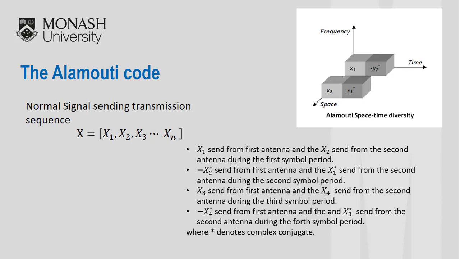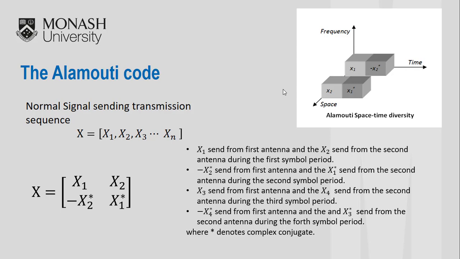At the second time slot, the negative complex conjugate of x2 is sent from the first antenna and the complex conjugate of x1 is sent from the second antenna. Therefore, we can get the codeword of the Alamouti code like this. This codeword is constructed in both the space direction and the time direction, that is, a space-time code.